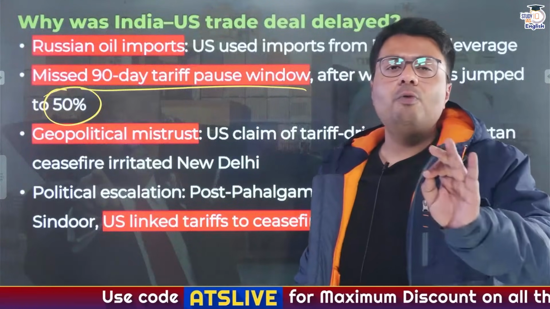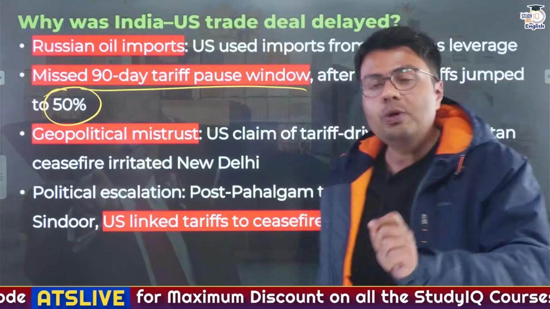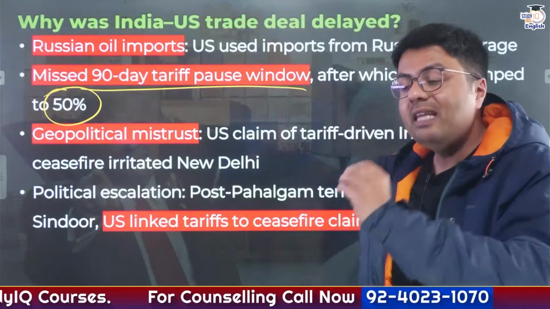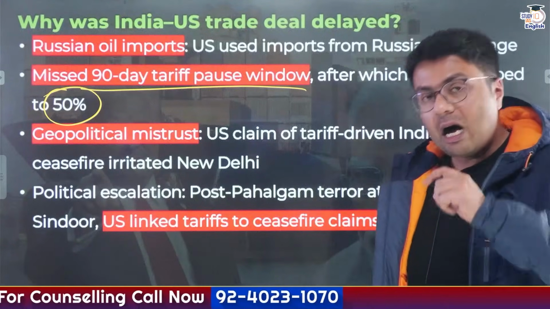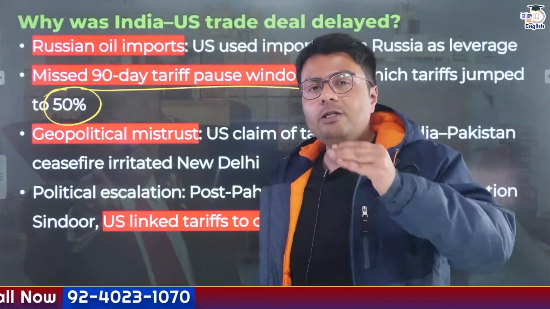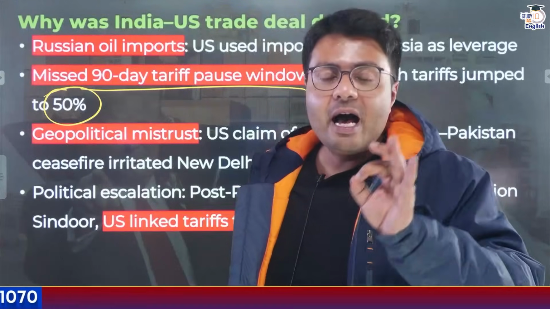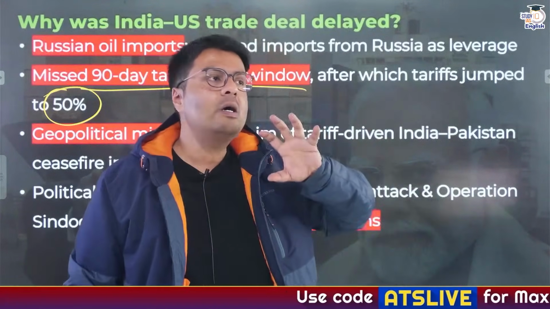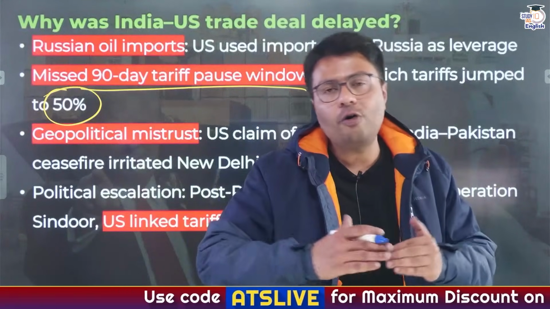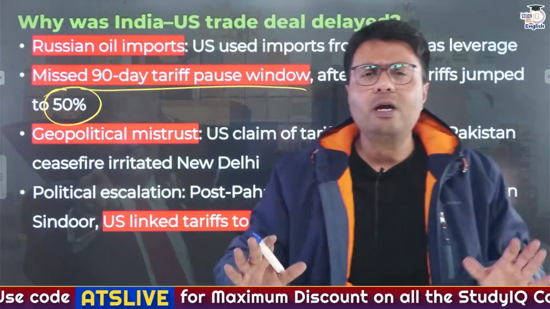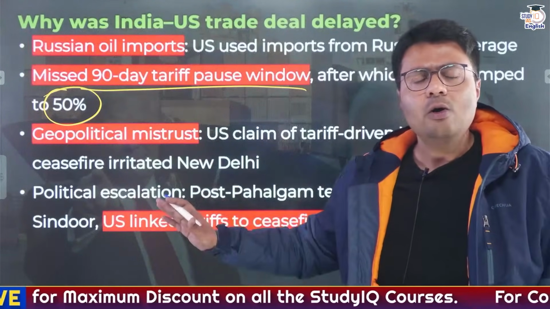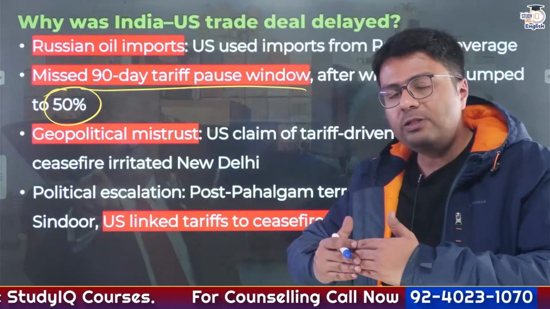Similarly, at the same time, there was a deep geopolitical mistrust between the two governments, that is of India and the US. And this is because of the US use of trade policy negotiations in between the conflict between India and Pakistan. According to US President Donald Trump, the US used the trade deal as leverage to announce a ceasefire between India and Pakistan. On the other hand, India's stand on these issues is that any conflict between India and Pakistan is a purely bilateral matter and no third country, including the US, has a say on this matter. So this is where the negotiation got stuck.